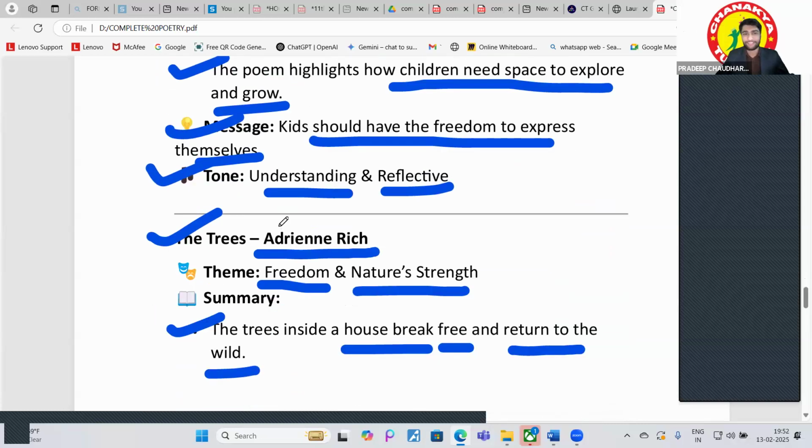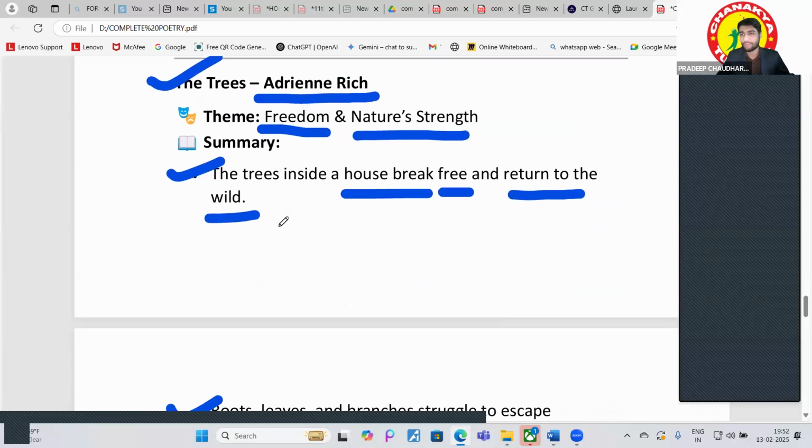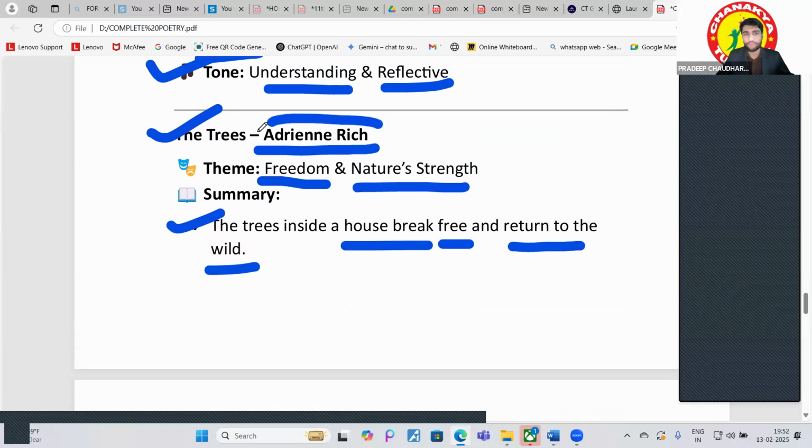Okay, good. Trees. What is the theme of this? This is also very important. Who is the poet of The Trees? Adrienne Rich. Okay. So what is the theme of this? Freedom and nature's strength. Freedom and nature's strength.